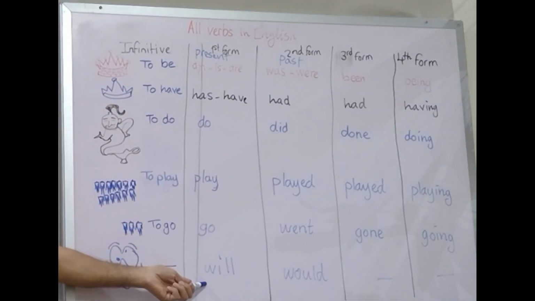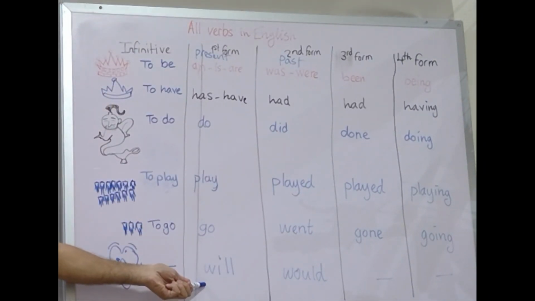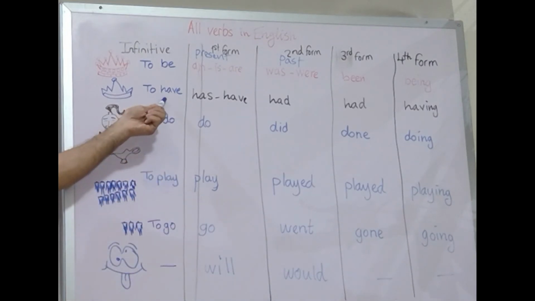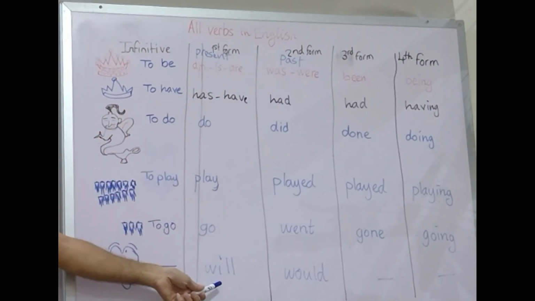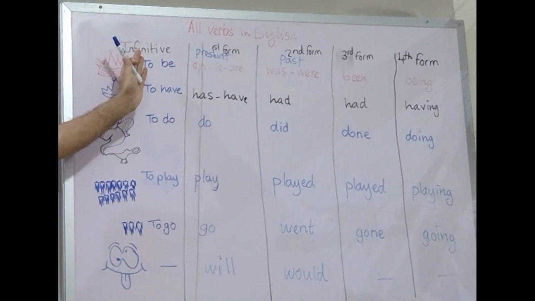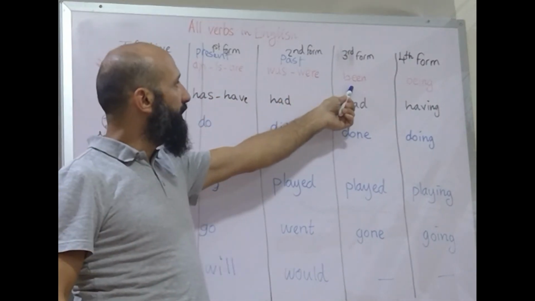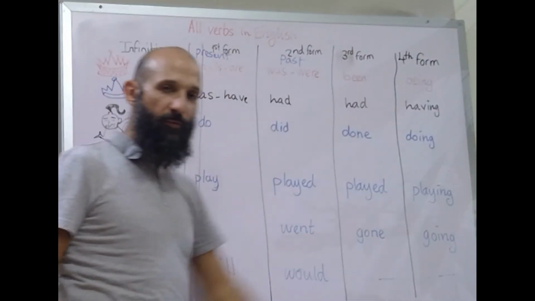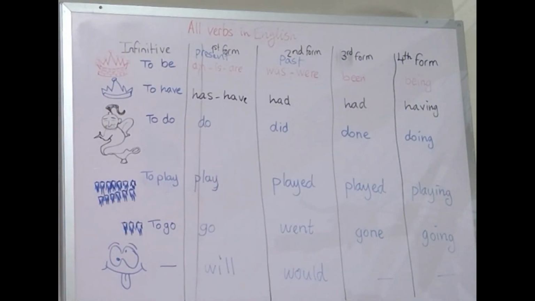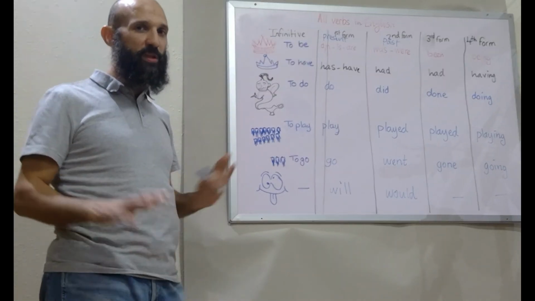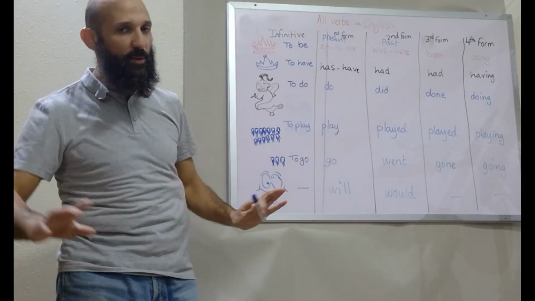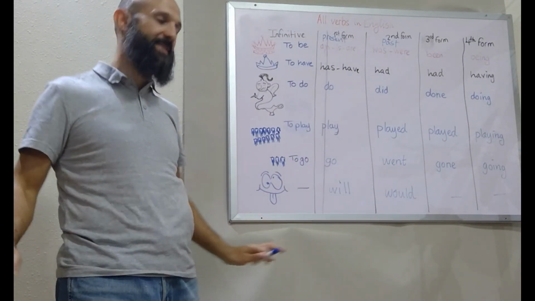So I will, yes, go ahead, have, because after will we must use an infinitive without to. I said that before. So I will have been playing football, like that. I know it sounds crazy. We don't use it that often in the English language, so don't worry if you don't know it.